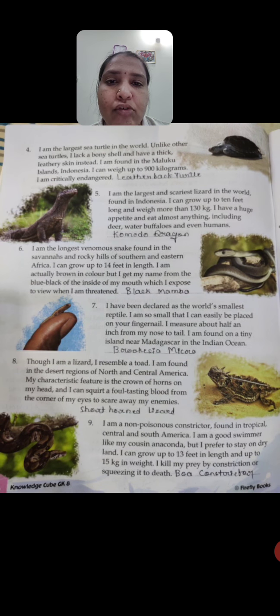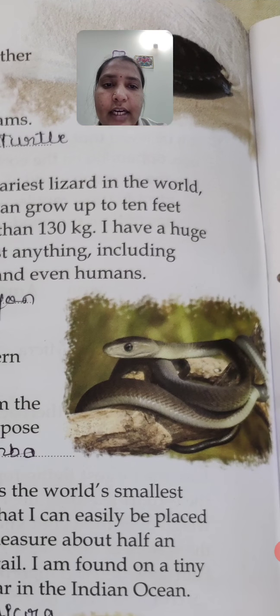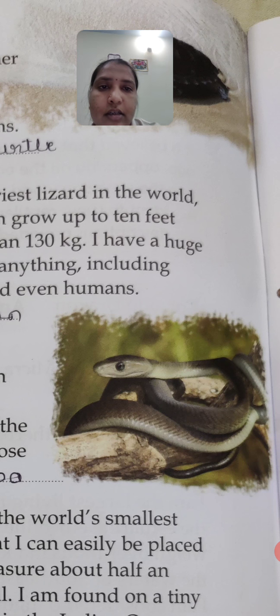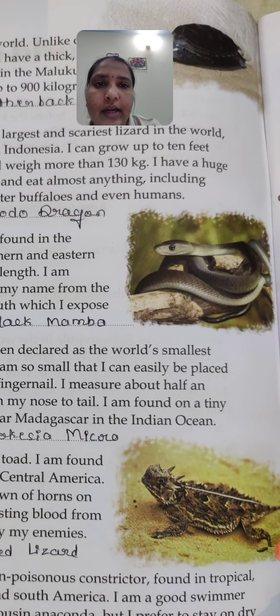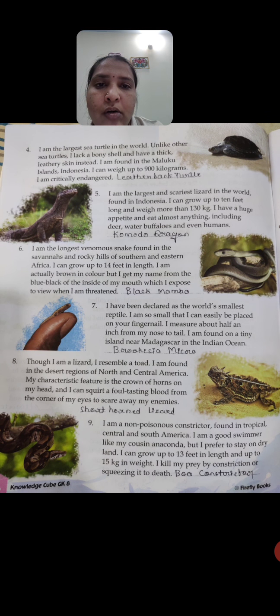Okay, next we can move to the next turtle, that we can call a leatherback turtle. See here, it is shown in the textbook. You can see here. So this is the largest sea turtle in the world, and unlike other sea turtles, it lacks bony cells. It has a thick and leathery skin.